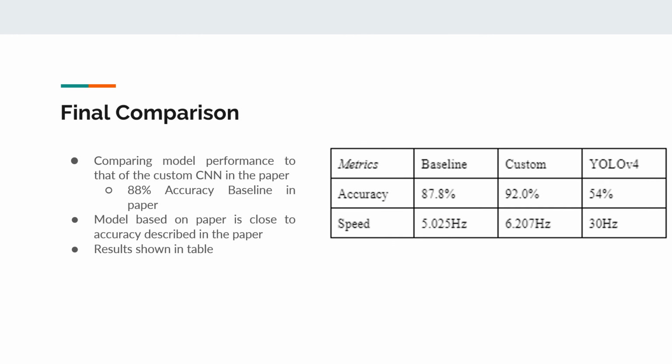So for the final comparison, we can make generalizing statements saying that the baseline model had less accuracy than the custom model, and also had less speed than the custom model, and this may be attributed to the fact that it is bulkier, while the YOLO model seemed to have less accuracy, but it also had the highest speed of all the models. So we can see that single-shot detectors like YOLO models always have higher speeds and compromise accuracy for that, and so they're more realistic for applications in autonomous vehicle driving.